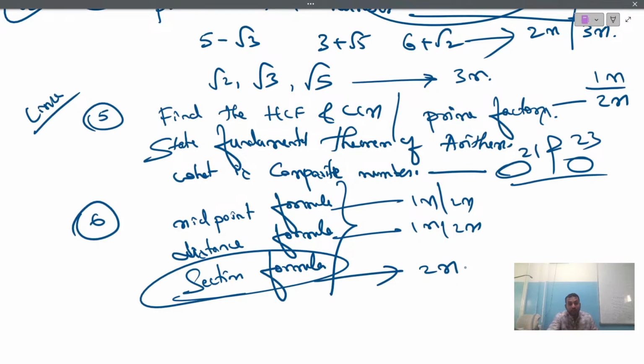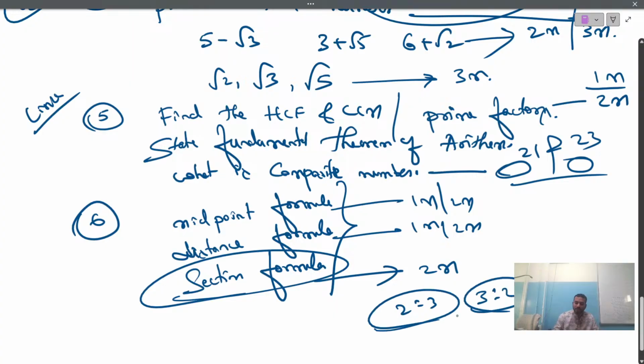Which is that question? Find the coordinates of a point which divides the line joining 2, 3 and 1, 5 in the ratio 2:3. Like this you can expect a question. You can even look at the question in the recent question paper, the paper which you have written in exam 1. They have given the ratio 2:3 or 3:2 or something like this. It divides a line in the ratio 2:3, 3:2.